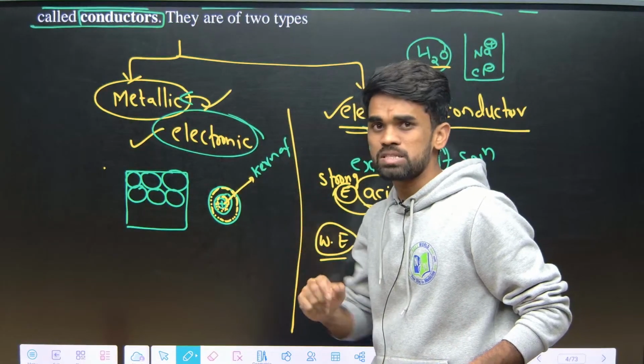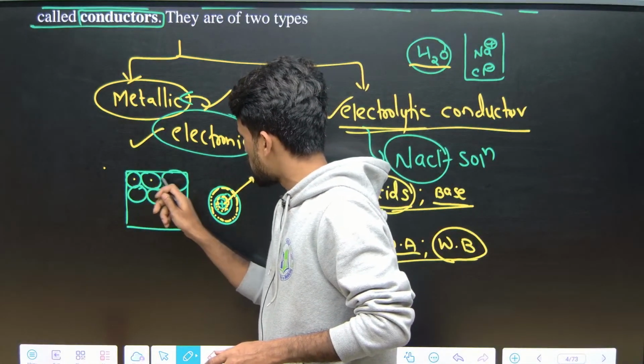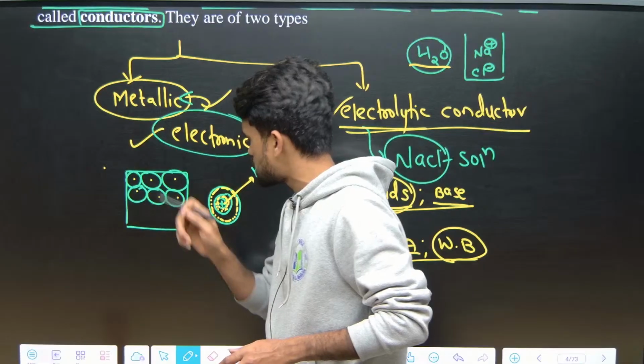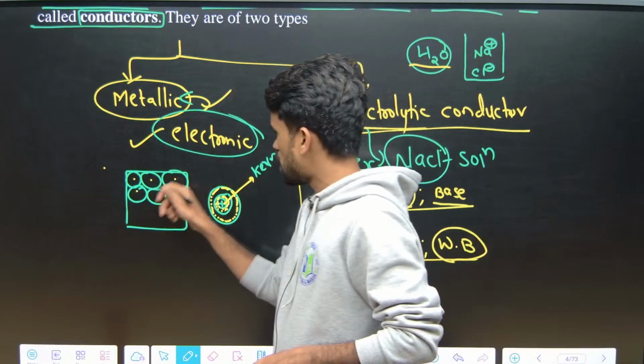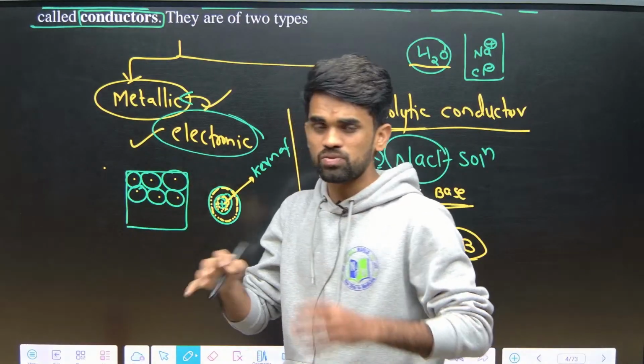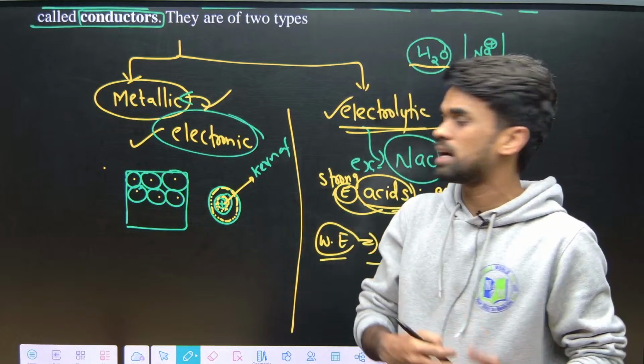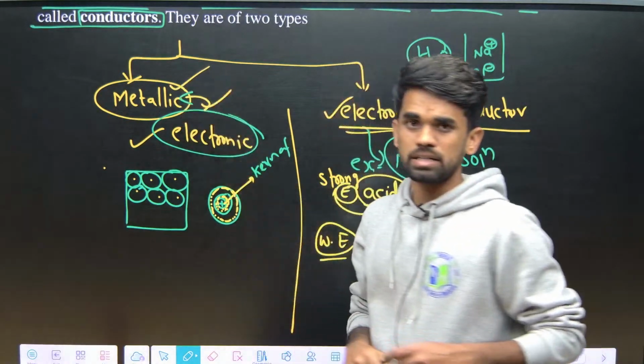See, this is the nucleus of each atom. Around it we have some inner electrons that won't be involved; only the outer valence electrons, which can be considered mobile electrons, are responsible for the electrical conductivity of these metallic conductors, okay.